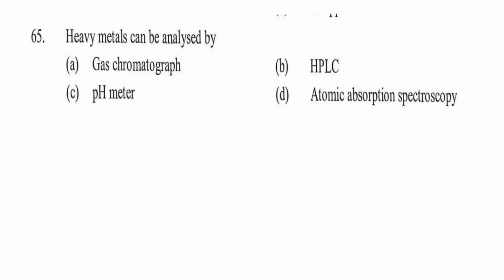Question next 65. Heavy metal can be analyzed by: option A, gas chromatography, option B, HPLC, option C, pH meter, option D, atomic absorption spectroscopy. So option D will be the right answer. For heavy metal analysis, atomic absorption spectroscopy is the instrument.